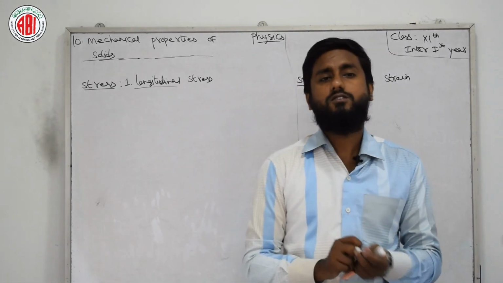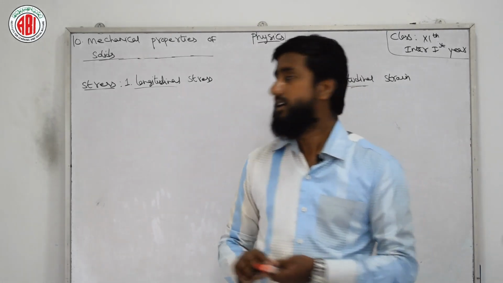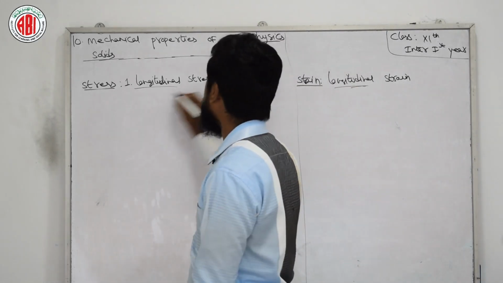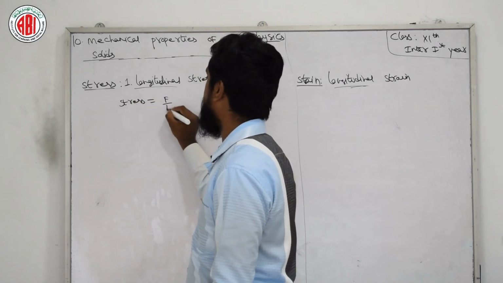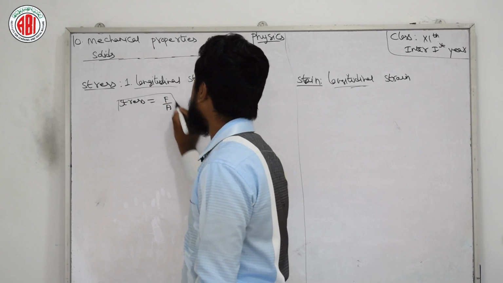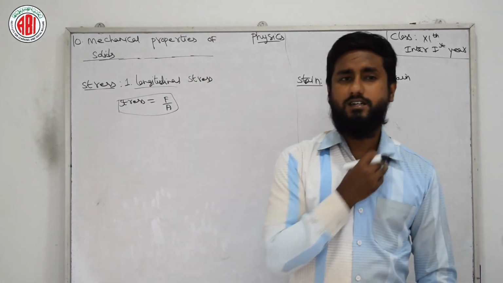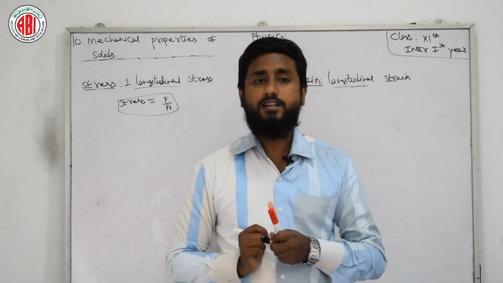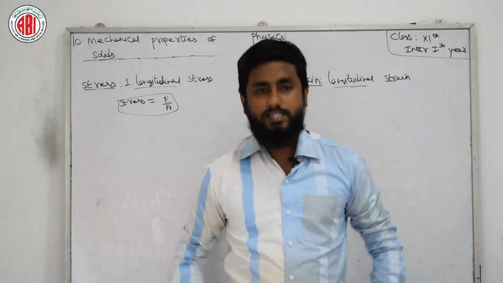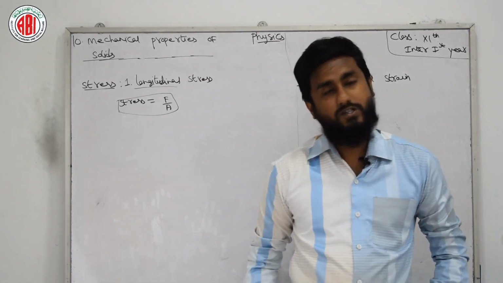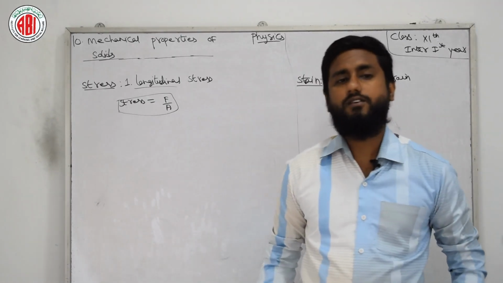Now we have got that stress is nothing but the restoring force by area. That is the main definition of stress. Stress is equal to F by A, that is force by area. Now first, longitudinal stress: the stress which acts normal to the surface and changes the length of a body is called longitudinal stress. It is the ratio of restoring force per unit area of cross section.